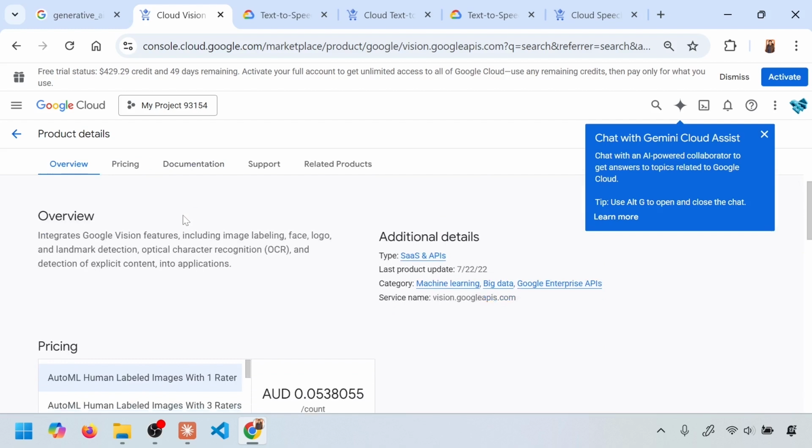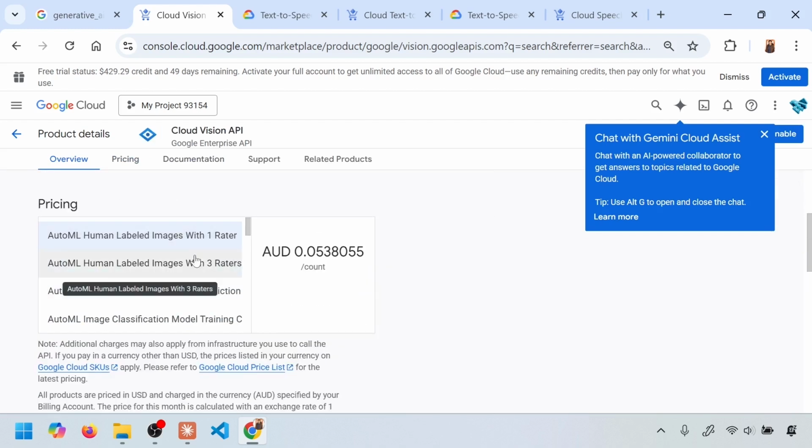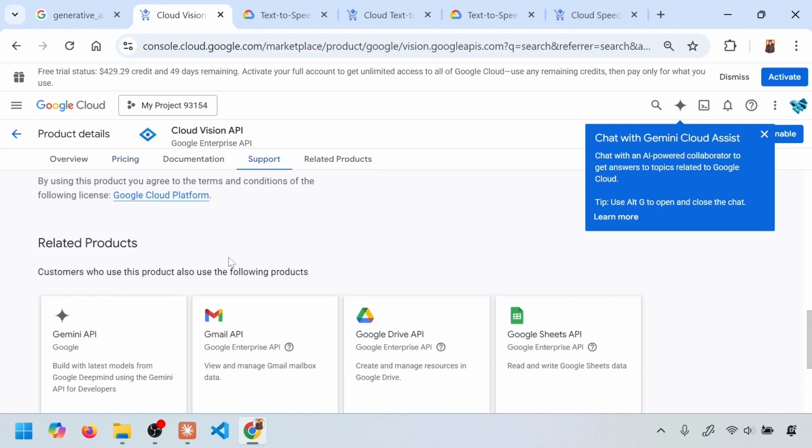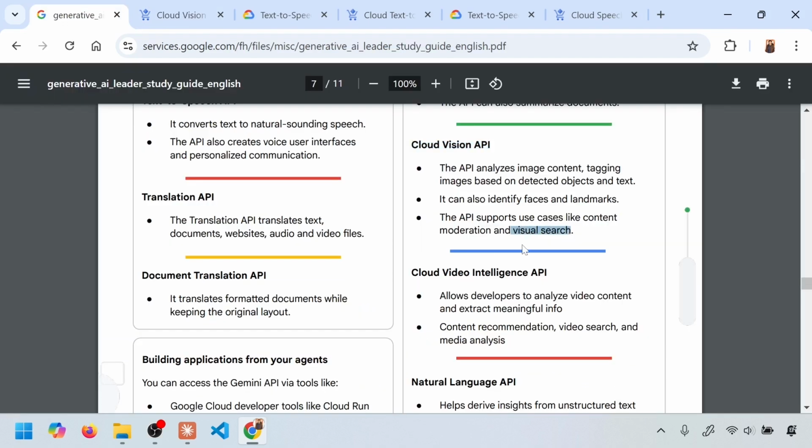I have not enabled it, but these are the costs associated with it and corresponding documentation in case you want to use it. So visual search is nothing but giving a list of images and searching for a particular thing within the images, which you can do with these APIs. That is the concept of visual search, just like we humans do.